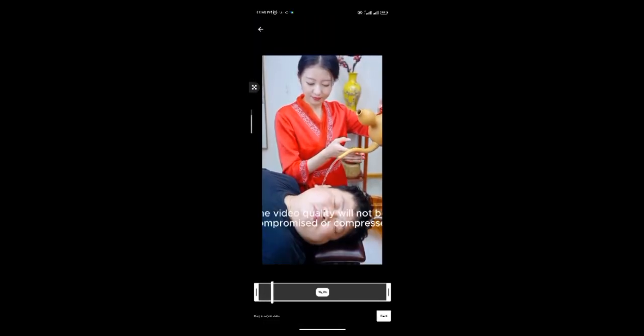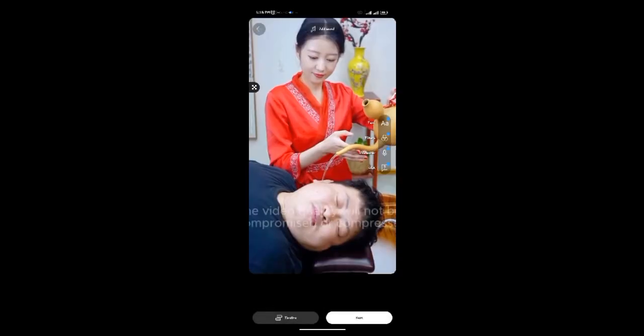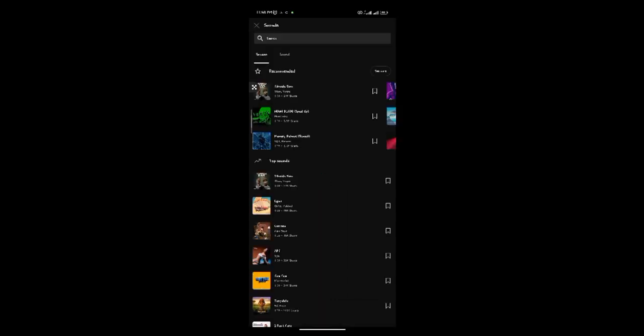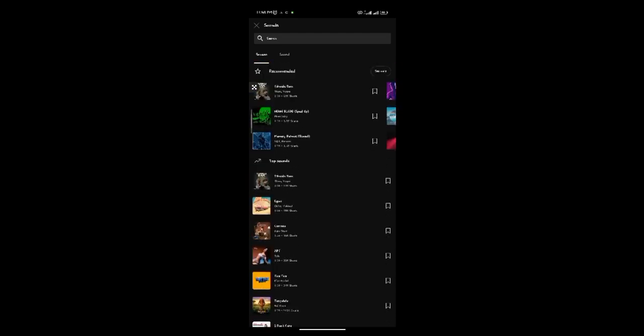Click on next. You want to select the add sound button at the top, and you can see a lot of cool and amazing music available right here. Now these are most of the top sounds available on YouTube right now that can help you promote your videos, because utilizing YouTube sounds will help you promote your videos better, because YouTube tends to promote videos with their sounds better. So go on to selecting one of these sounds right now.